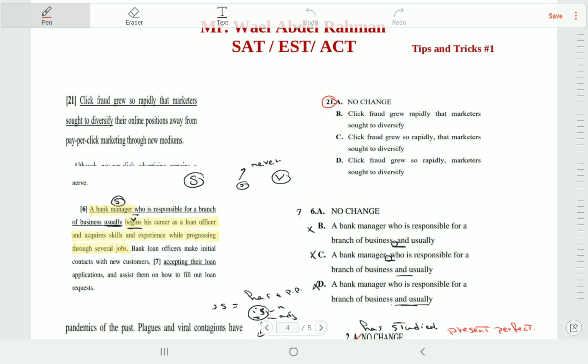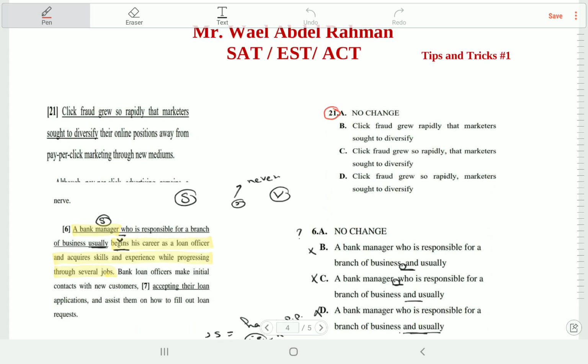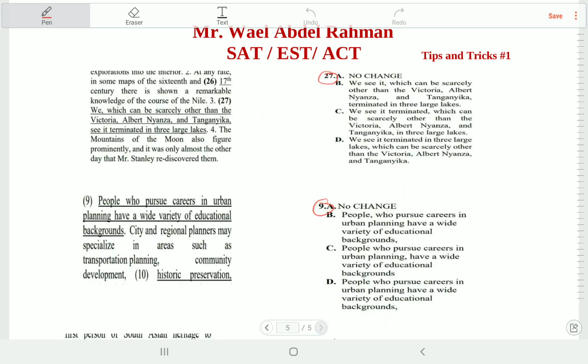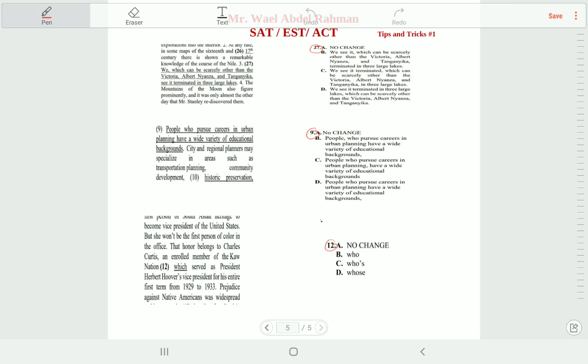Okay, this is number 21. Here it is. Have a look at it. You can pause the video anytime you like. And you have here 27 and 9 and 12. Again, you can pause the video anytime, and please leave your answers in the comments.